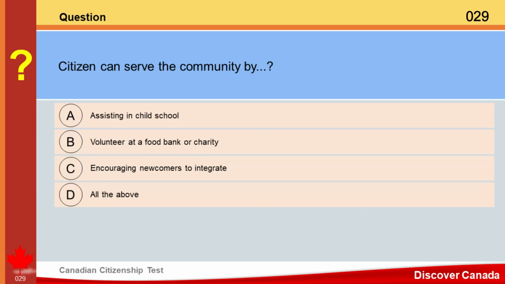Question. Citizen can serve the community by A. Assisting in child school. B. Volunteer at a food bank or charity. C. Encouraging newcomers to integrate. D. All the above. Answer. D. All the above.